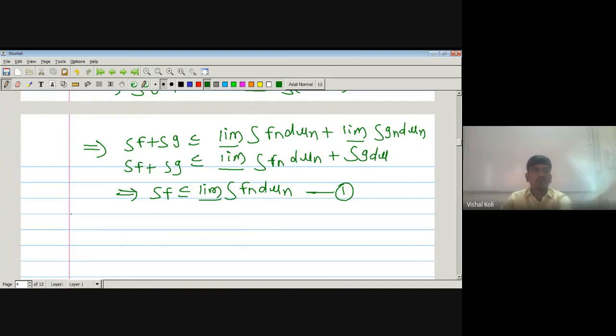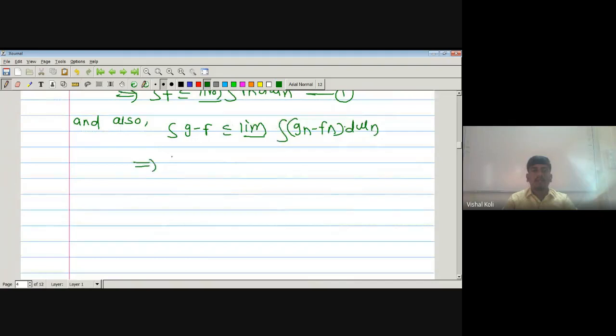And also, the integration of g minus f is less than or equal to the limit inferior of the integration of Gn minus Fn d mu n, which can be written as the integration of g d mu minus the integration of f d mu is less than or equal to the limit inferior of the integration of Gn plus minus Fn d mu n.